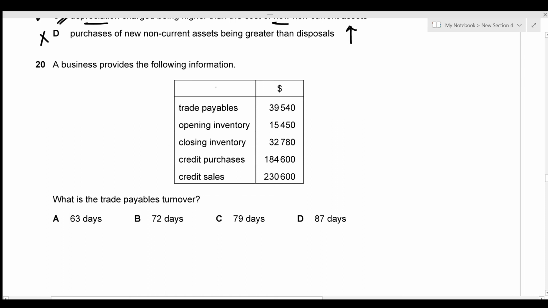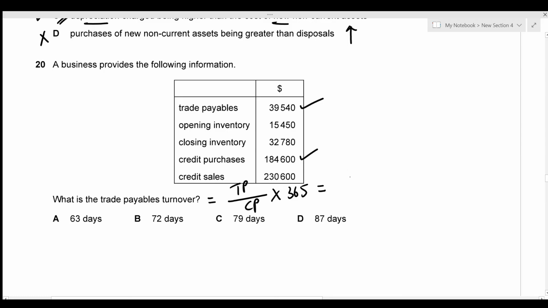A business provides the following information. We're given the trade payables, opening inventory, closing inventory, credit purchases, and credit sales. And we need to figure out the value of the trade payables turnover, which is given by the formula of trade payables divided by credit purchases into number of days, which is 365. So we're given the value of trade payables along with the value of credit purchases. So we can just easily figure this one out.